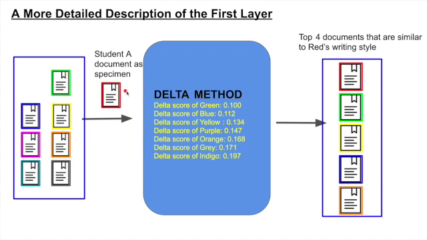Then document red is passed on to the first layer, and we apply the delta method. And what the delta method does, what this math function does, is that it compares student A, or document red, with the rest of the texts from the class and narrows it down to a list of 4 possible students that might have copied from document red, or where document red might have copied from. And the delta method, as you can see here, computes delta scores, wherein the lower the score a document has, the higher the similarity is.